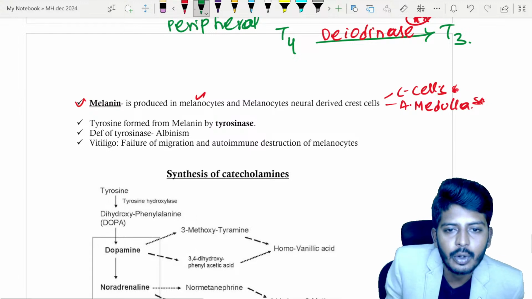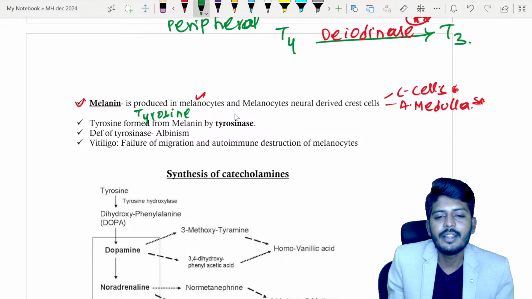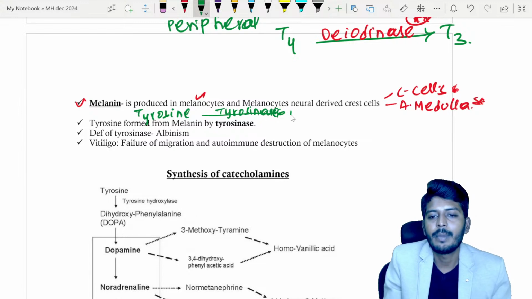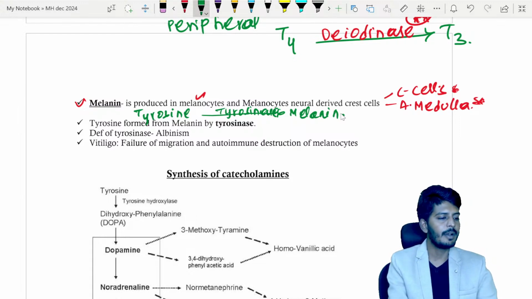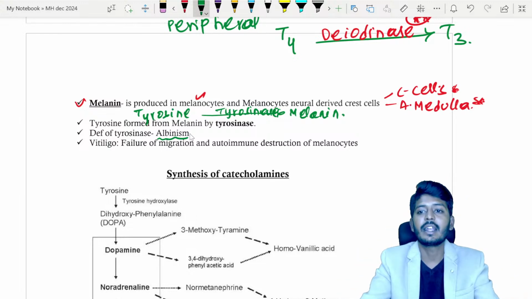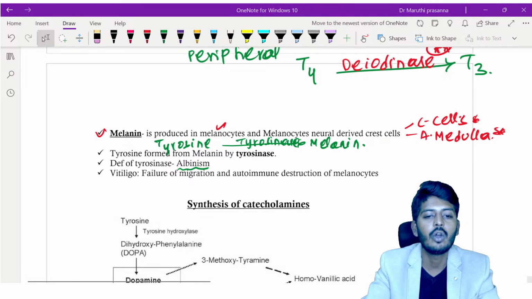So how is melanin produced? Let's understand. We have an amino acid called tyrosine. This tyrosine, under the influence of an enzyme called tyrosinase, will give rise to melanin. So the tyrosinase enzyme is responsible for the formation of melanin. If there is a deficiency of tyrosinase, it will lead to albinism. Albinism is a condition where there is depigmentation all over the body.